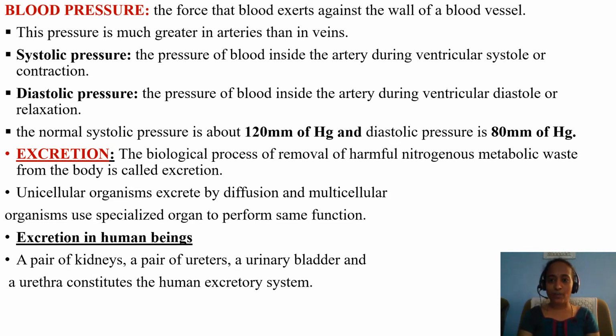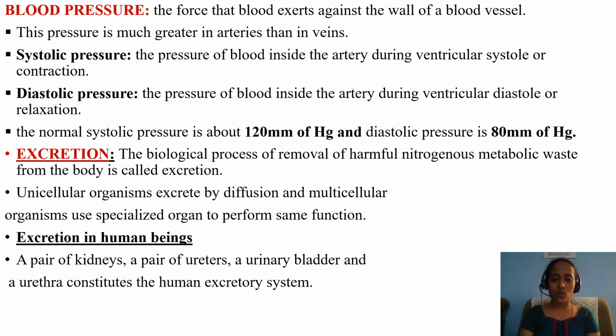So, it is the pressure of blood which is created during the systole, or contraction, of the ventricles. Next, diastolic pressure. It is the pressure of blood inside the artery, only in arteries, during ventricular diastole. When the ventricles relax, the pressure which the blood exerts at this time, during ventricular diastole, is nothing but diastolic pressure. So, what is the normal systolic pressure? What is the rate? Let us see now.